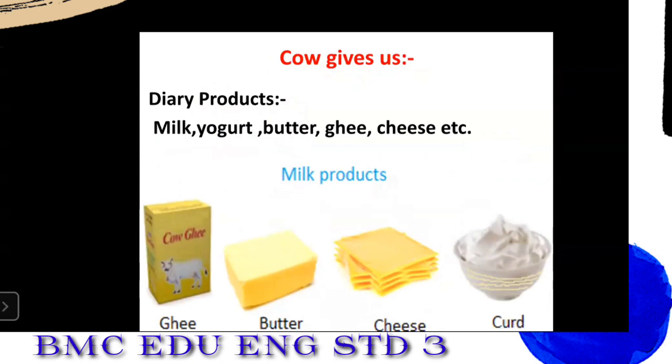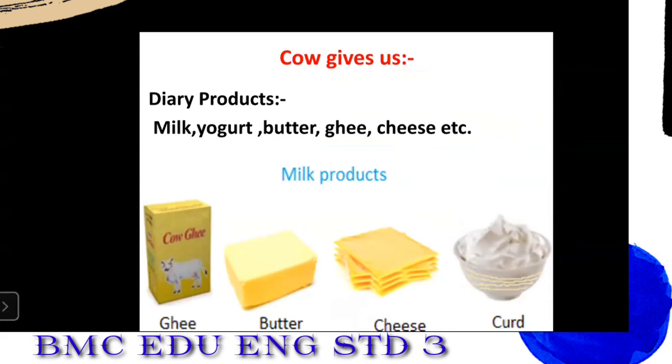Cow gives us dairy products like milk, yogurt, butter, ghee, cheese, etc. Now, students, these are the milk products which are made from the cow's milk. From the picture, you can see that the first one is ghee, a packet of ghee, butter, cheese, curd. These all things are made from the cow milk.